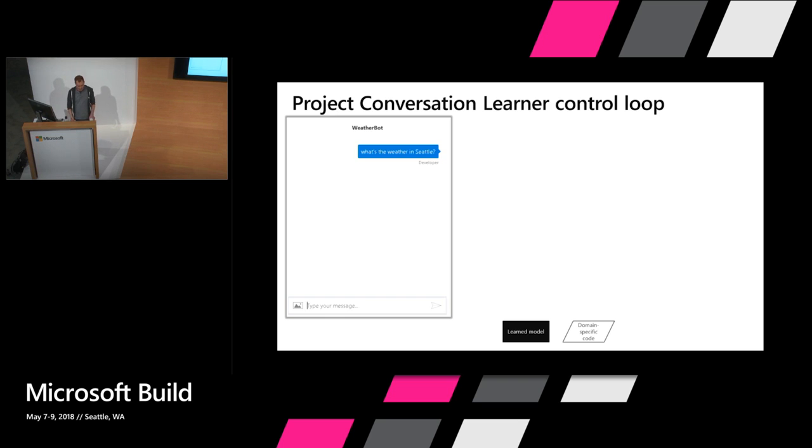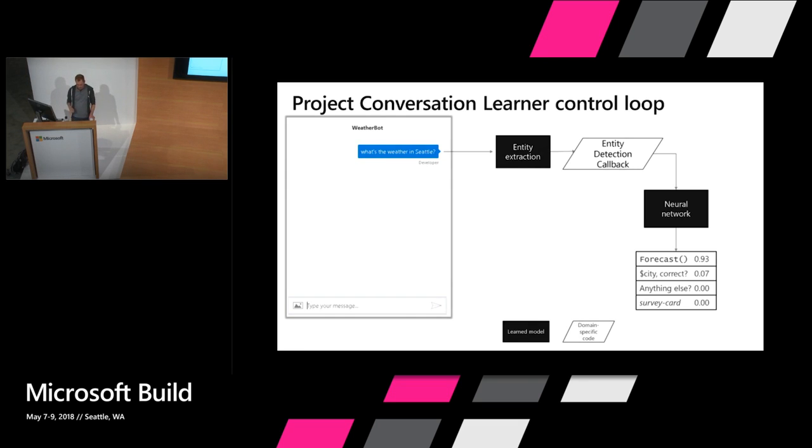So when the user types in, for example, what's the weather in Seattle, that first gets passed to an entity extraction. That looks for substrings that you define. So here, Seattle, for example, would be an instance of a city, and I can label for that and learn that entity. That then goes to code that you define, if you wish to, where you can do processing on those entities. So here, I might want to take Seattle and look it up in my database and see, can I produce a weather forecast for Seattle? Do I know its latitude and longitude, that sort of thing. That then goes to the neural network that does prediction. That part you did see before.